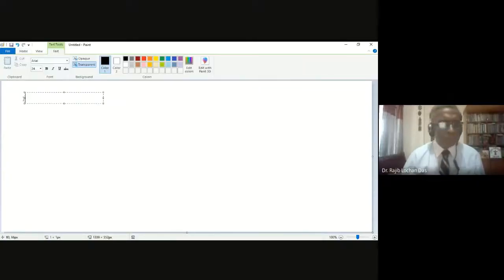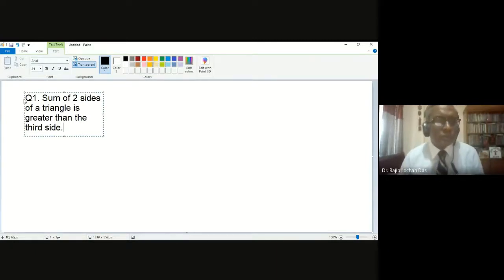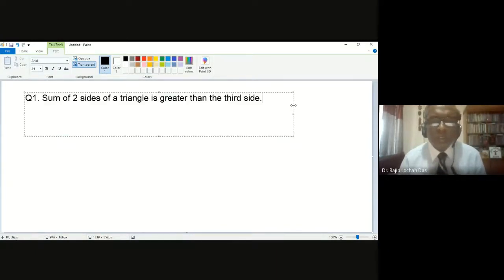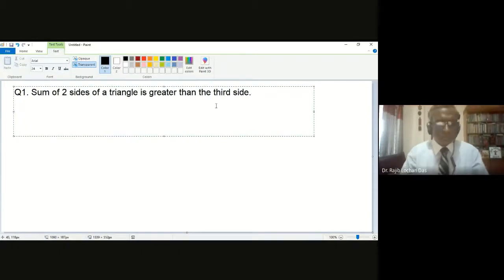Then let us talk about the contradiction method today. Okay, so today I'm giving another question. Say I'm writing: the sum of two sides of a triangle is greater than the third side. So this is a theorem, okay, and we want you to prove this by using the contradiction method.